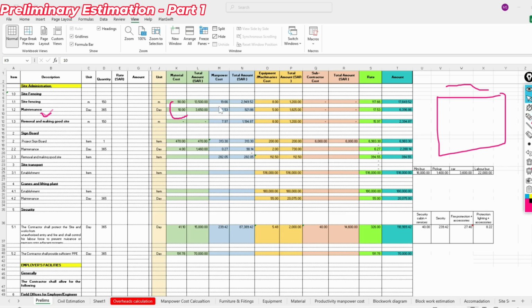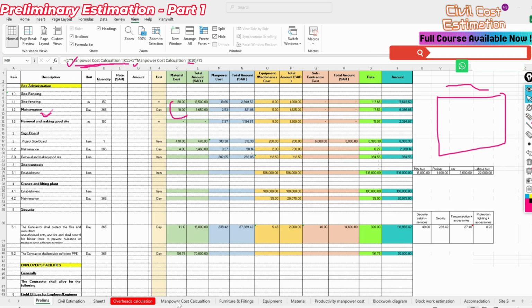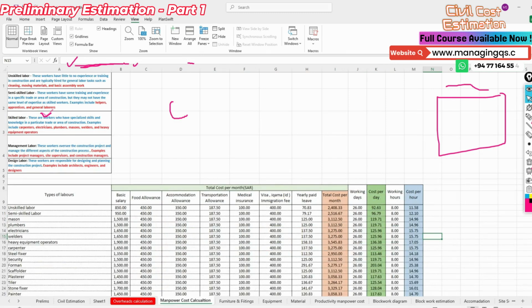And also the manpower, you can see we implement the manpower cost per day concept. We allocate the manpower, K11 one number and also K10 one number. So K11 and K10. This is K10, one skilled labor and also one semi-skilled labor.